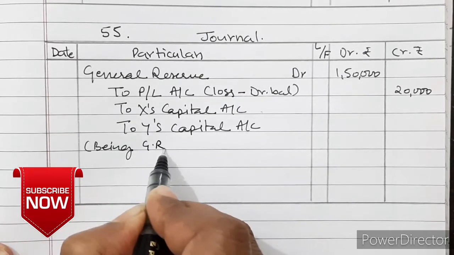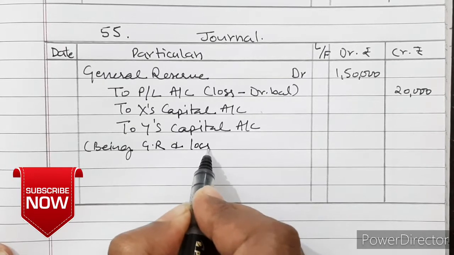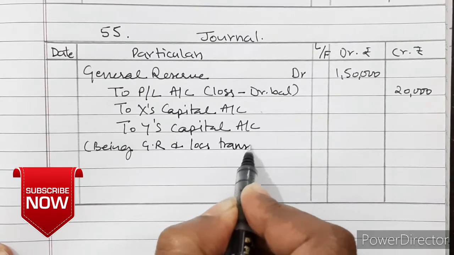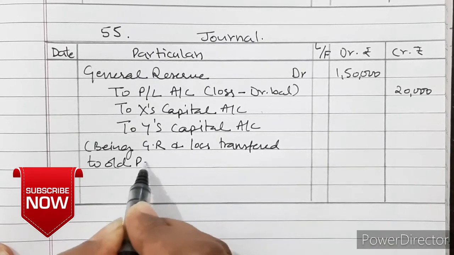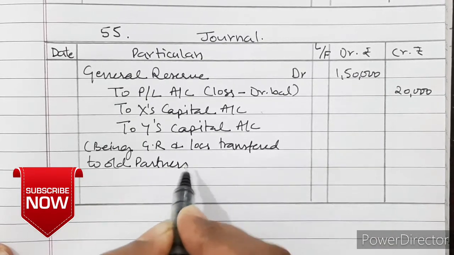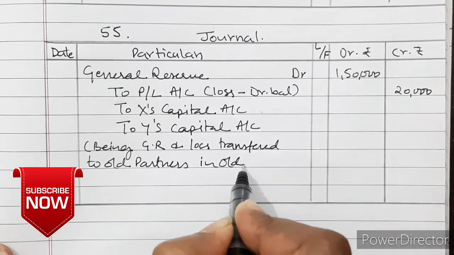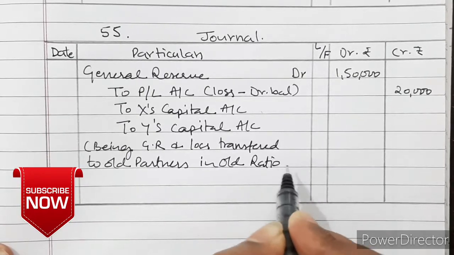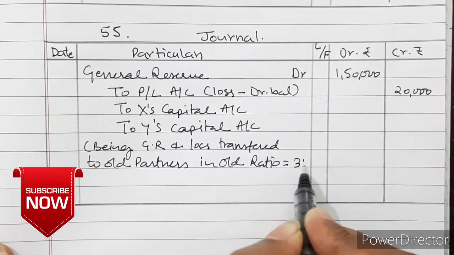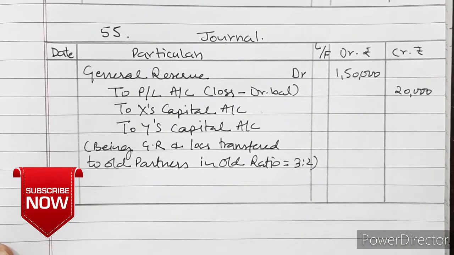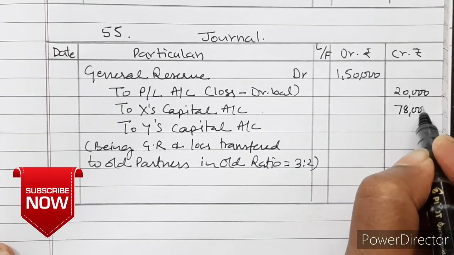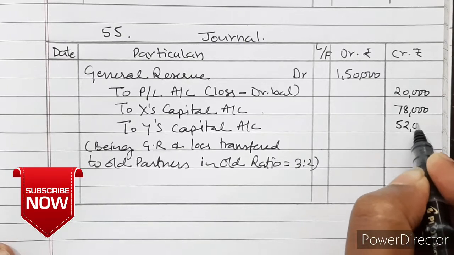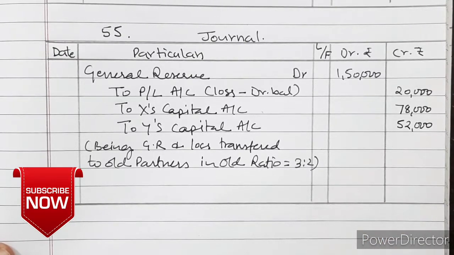Being general reserve and loss transferred to old partners in old ratio, that is equal to 3:2. 78,000 and 52,000. That is the solution.